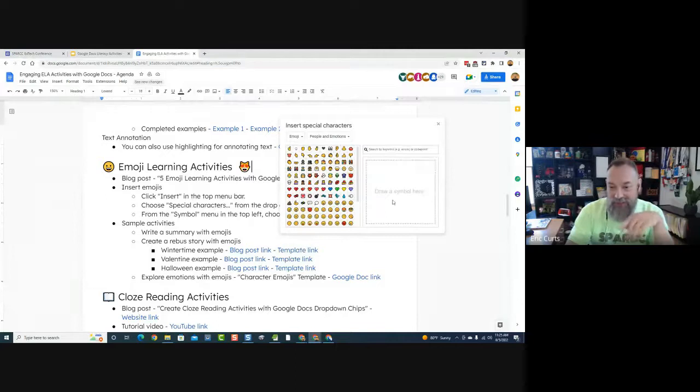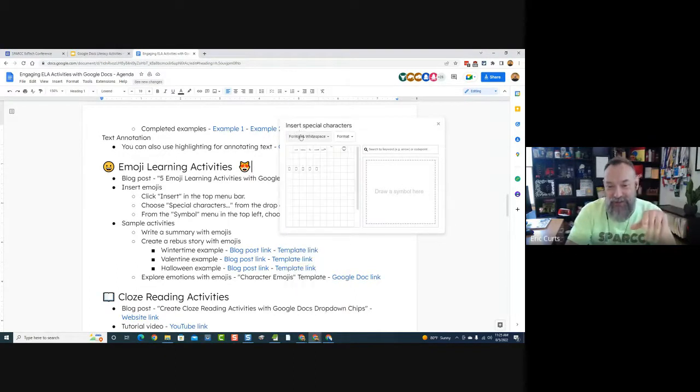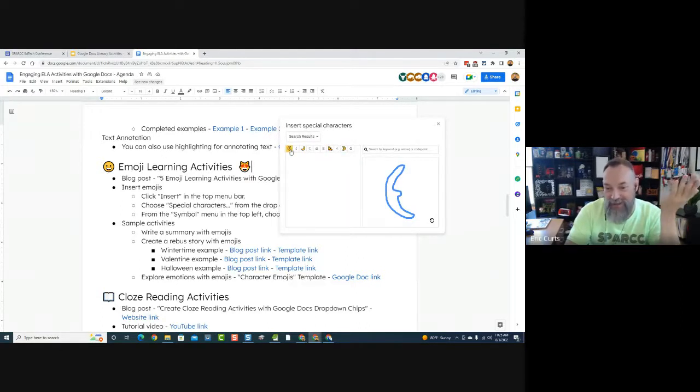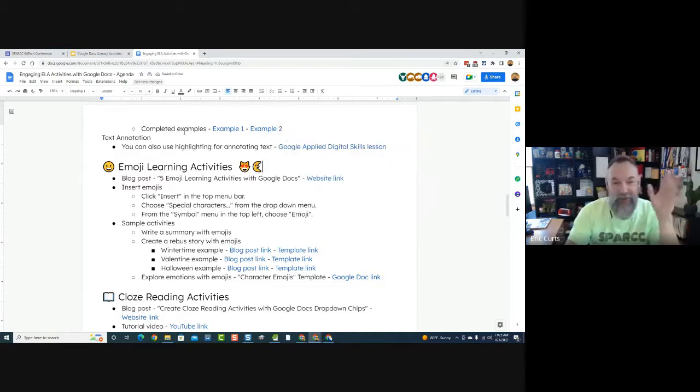Here's the one difference. You can draw a picture of your emoji if you can't find it. So if you're trying to find an emoji and you can't find it any other way, you can come to Insert Special Characters. You can choose emoji as the category. And let's say I needed the emoji of a moon. I could draw the moon here. I mean, I'm sure I could just type in moon, but I could draw it, and there it is. Yay, it found the moon for me. So either way is fine, whichever way you prefer.